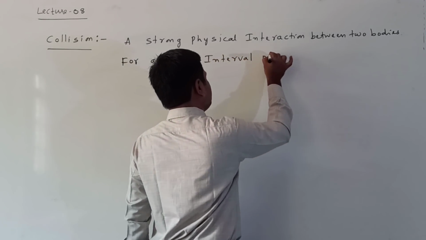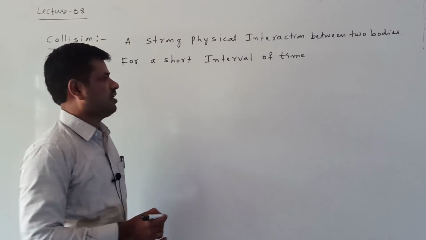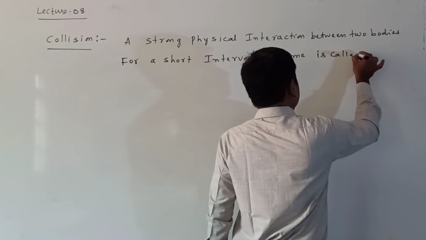A strong interaction between two bodies for a short interval of time is called collision.